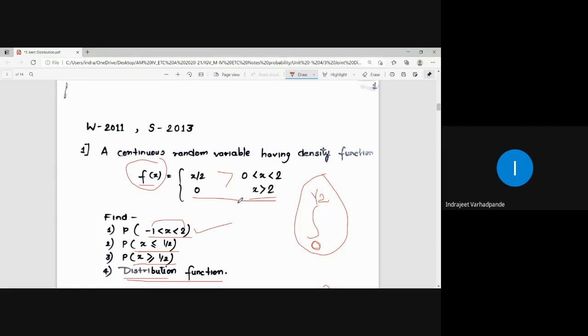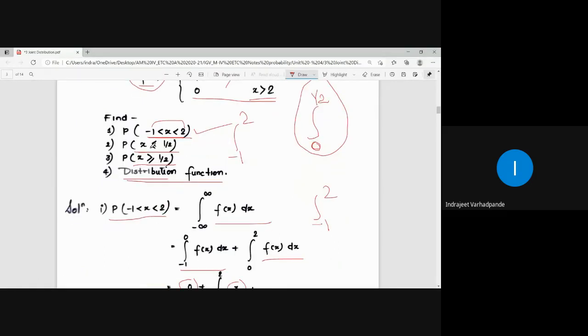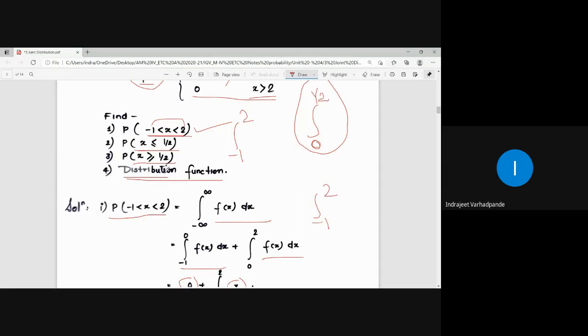Usually is greater than 2 or otherwise. So probability was to be calculated for -1 to 2. So the integral will be taken from -1 to 2, but we do not have the function for -1 to 0, and then for 0 to 2 we can have the integral. Then x less than equal to half means 0 to half, greater than equal to half means half to 2,